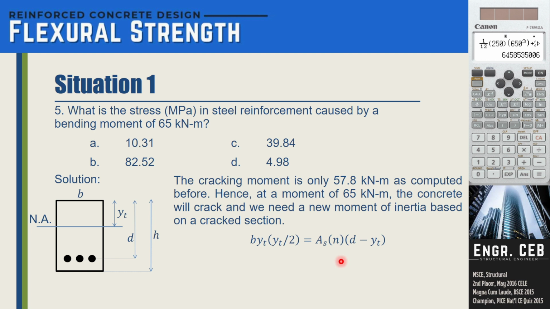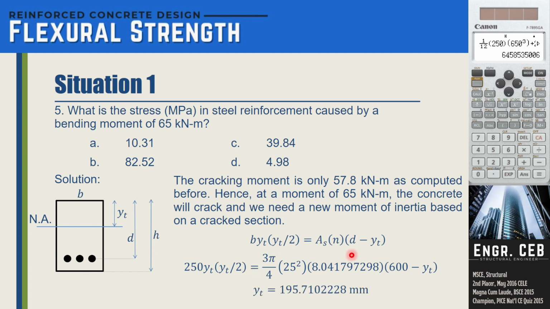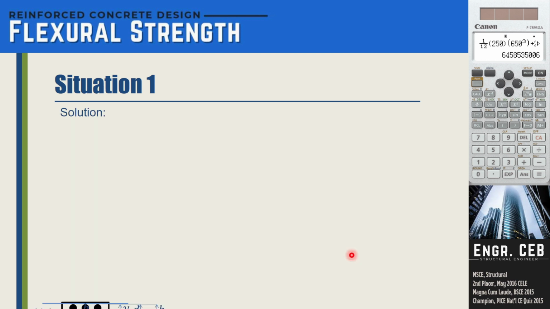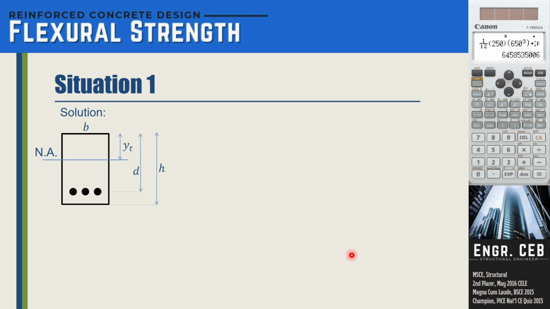Okay, so we substitute the value. Please solve for the value of y. By the way, as you can notice, it is easier to determine the neutral axis if it is a cracked section, because the concrete below the neutral axis is no longer included in the analysis. That is why the equation looks easier to solve. So please solve for y sub t. 195.710. After that, again, we will compute the new moment of inertia.